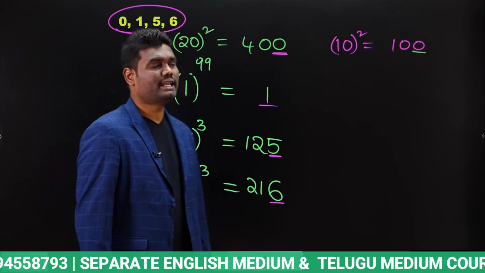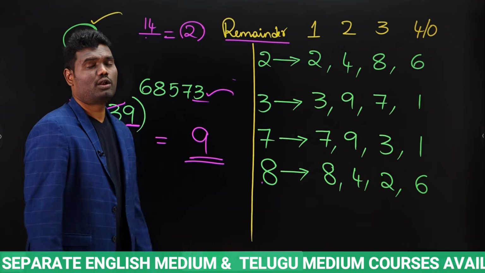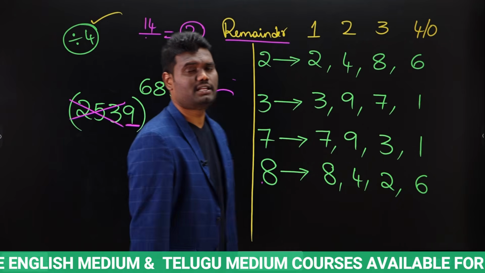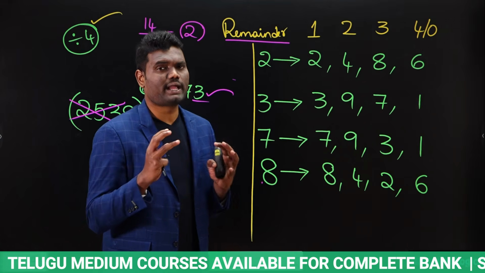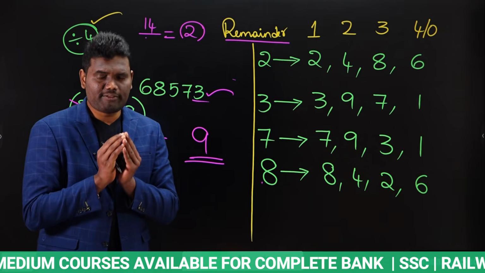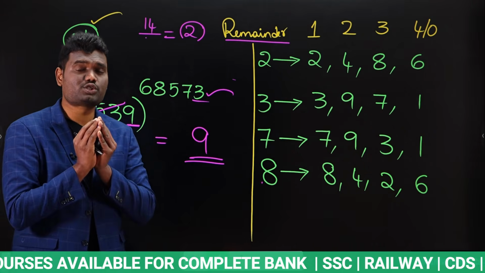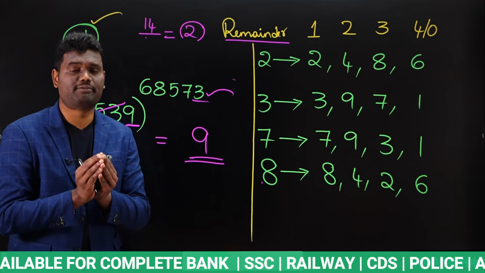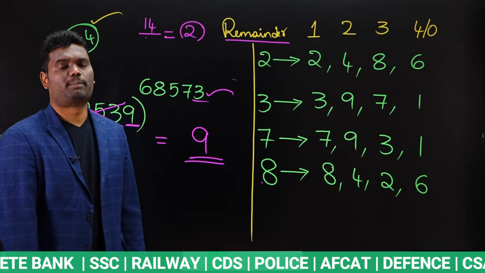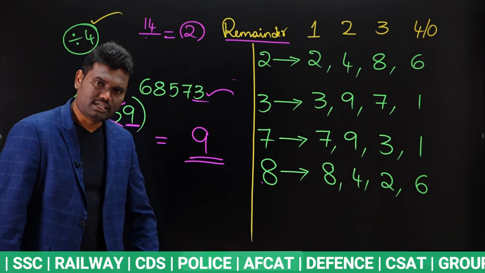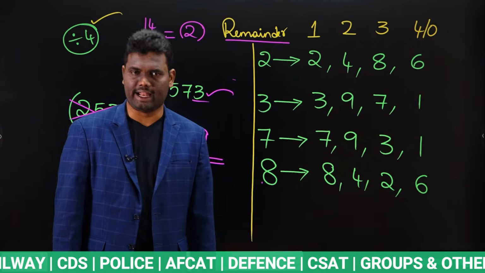Once you are strong in these basics, everyone should be strong in these, then you can solve questions based upon unit digit or last digit very easily in examination.